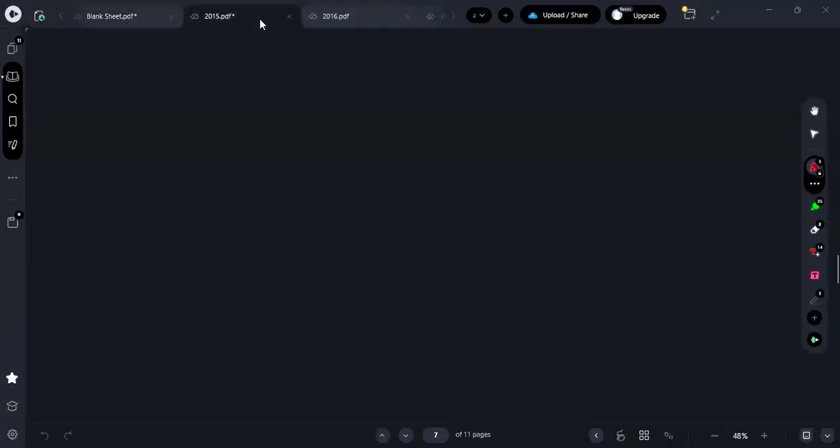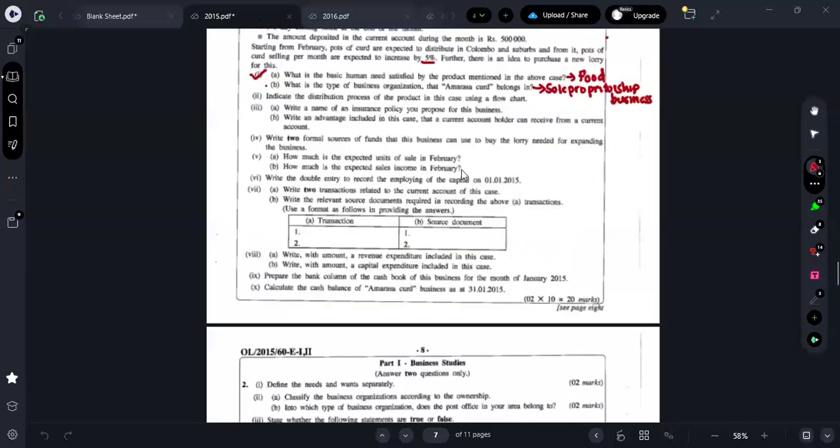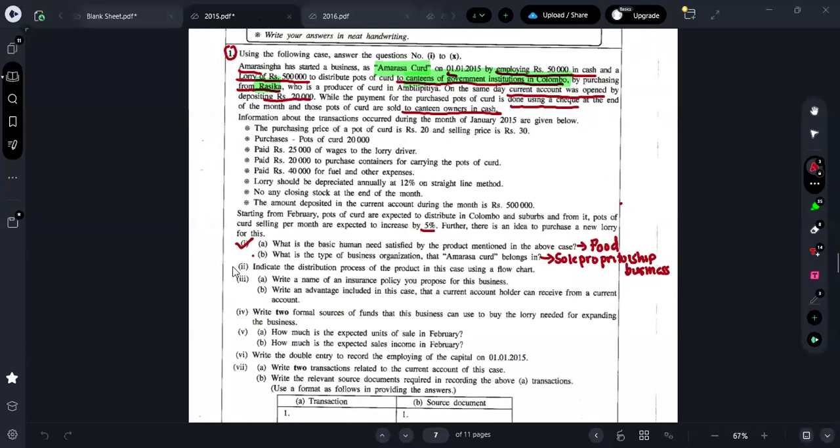Okay, now just go through it, guys. Now let's come back here. Okay, now what are they saying? So this one is also done. Next one, what are they saying? Write a name of an insurance policy you propose for this business. Now just go through it and see what you can suggest for that insurance company.